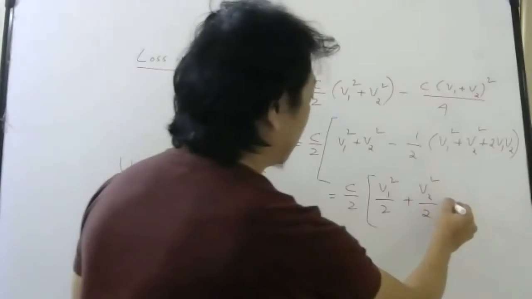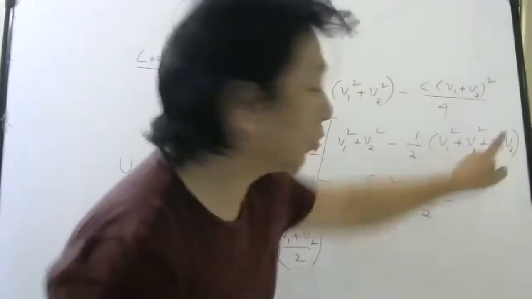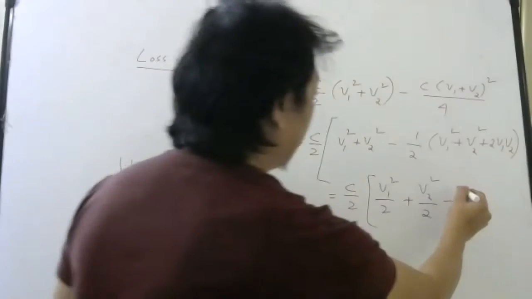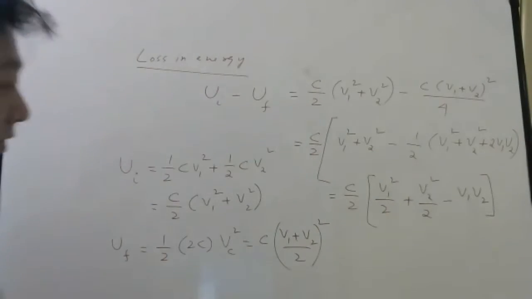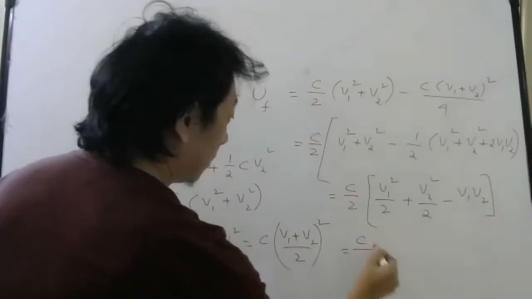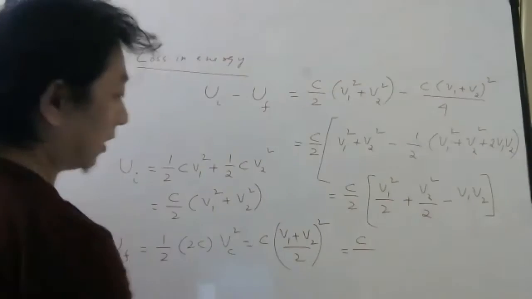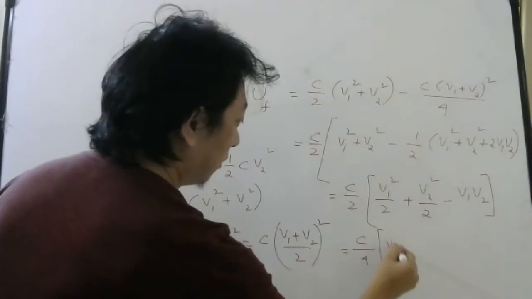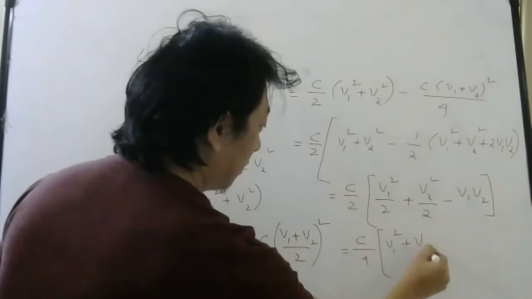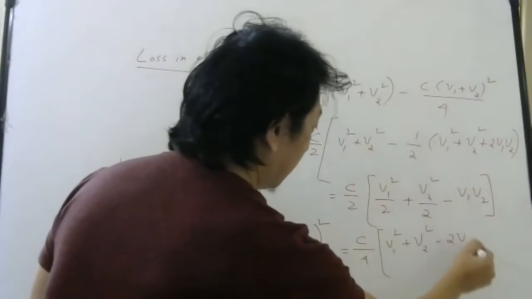Then minus, here you can see half into 2 will cancel. You will get V1 V2. Finally, if I take these 2 also common from here, then it will become C by 4. Then if I take 2 common, it will be V1 square plus V2 square minus 2 V1 V2.